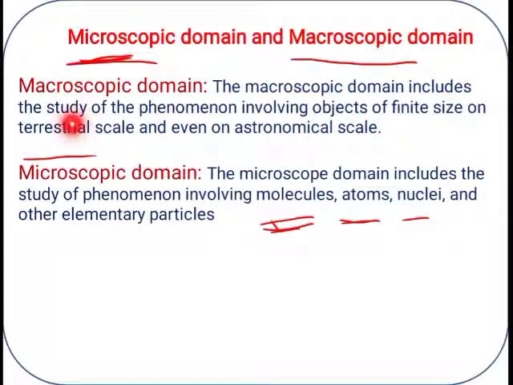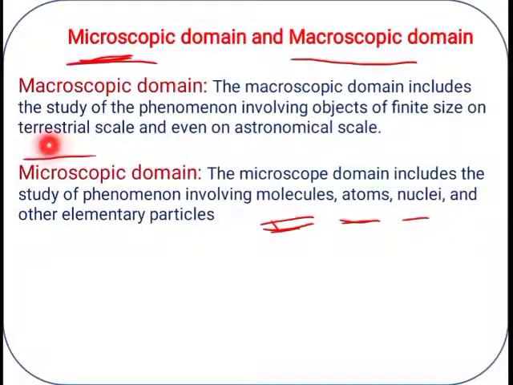Macroscopic domain includes the study of phenomena involving objects of finite size on the terrestrial scale and even on the astronomical scale. Terrestrial means whatever objects or things we measure and study on earth. Terrestrial means related to earth. Astronomical means related to space. This is related to earth and this is related to space.